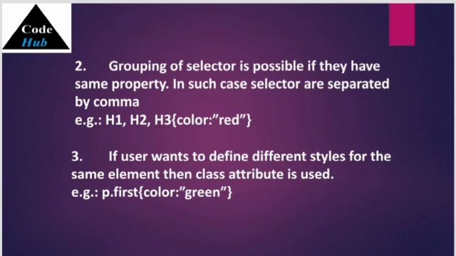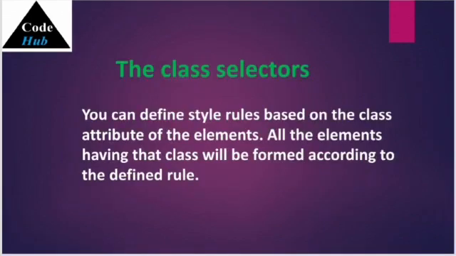Third, if a user wants to define different styles for the same element, then the class attribute is used. Moving to the class selector, you can define a style rule based on the class attribute of an element. All elements having that class will be formatted according to the defined rule. These rules render the content in black for various elements with the class attribute set to black in our document.